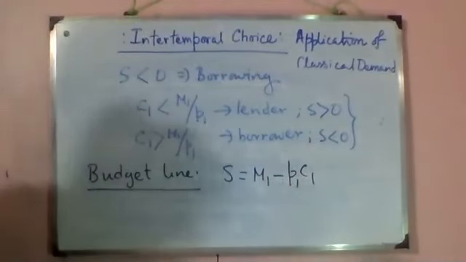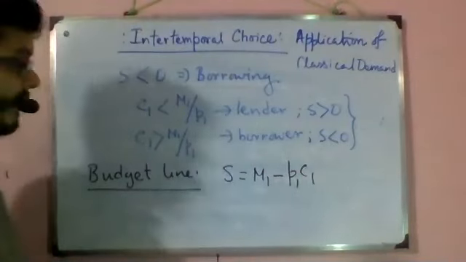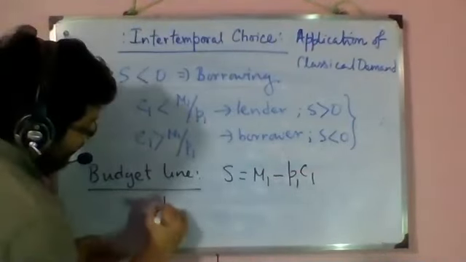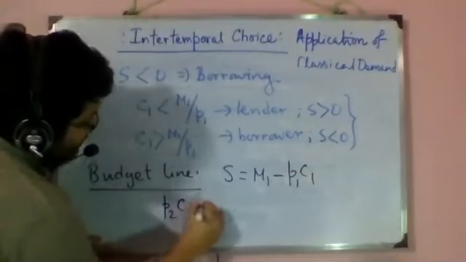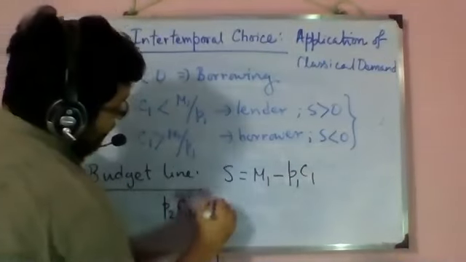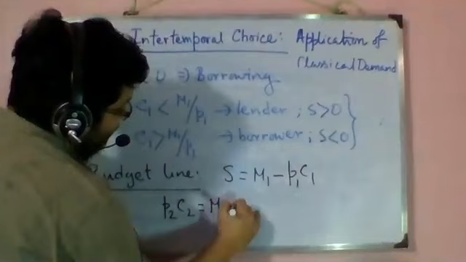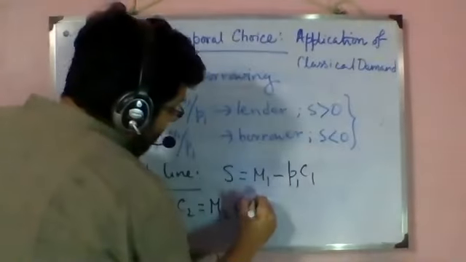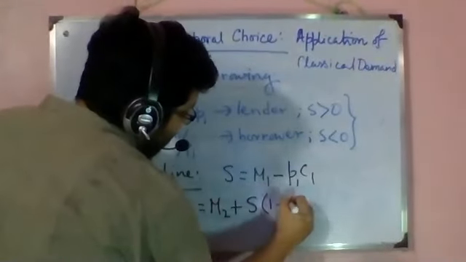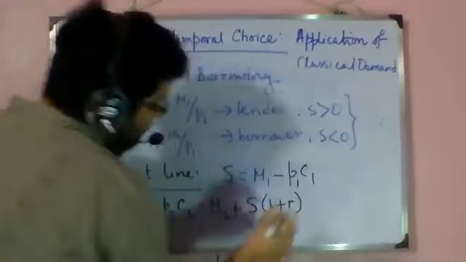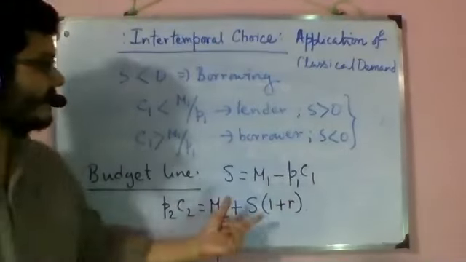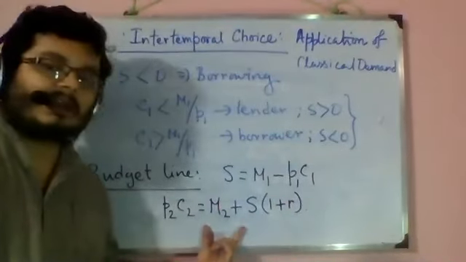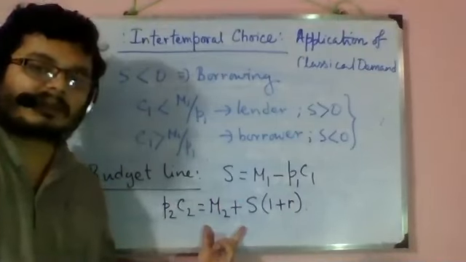Now, in the second period, you have to spend everything. So in the second period, your expenditure must equal your income. So what is your income? Your first income is obviously the second period's income, M2. And apart from that, you have some savings, and those savings will come with interest return. So that is your second period's equation of income and expenditure.